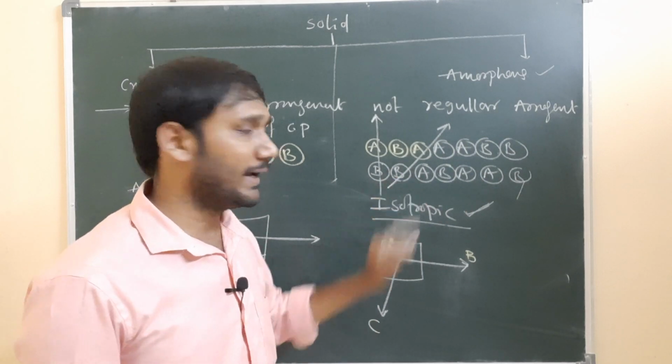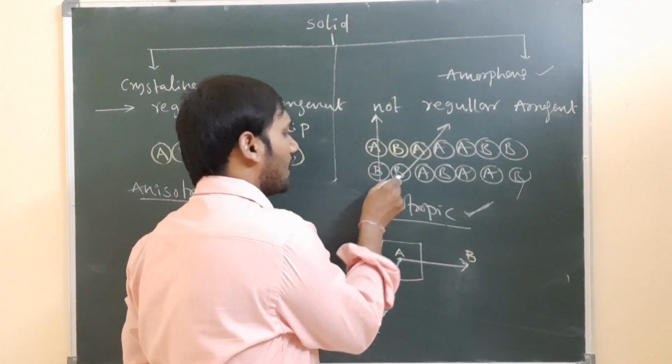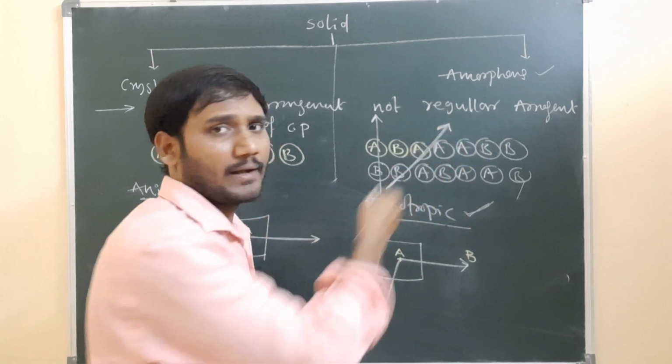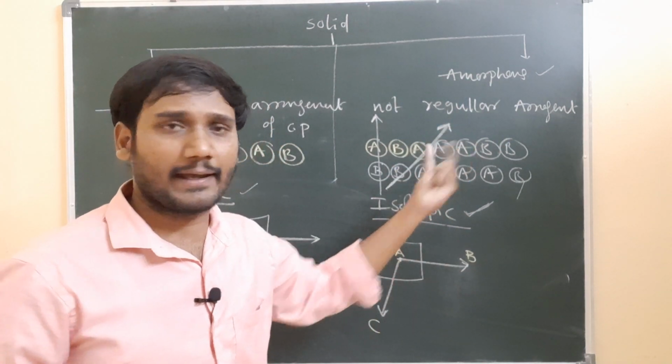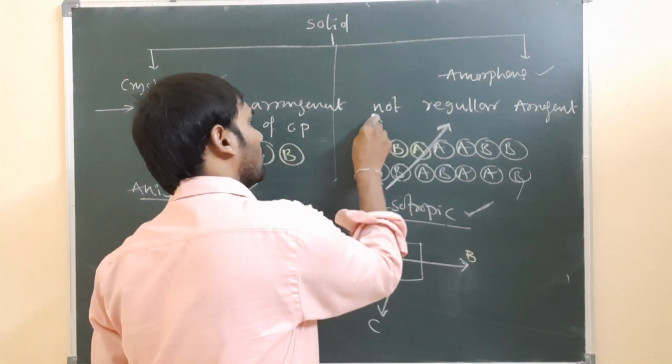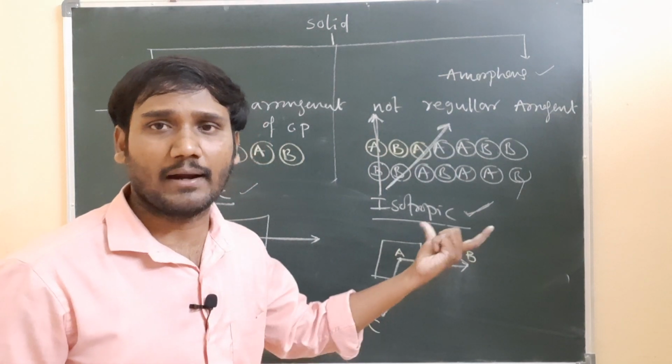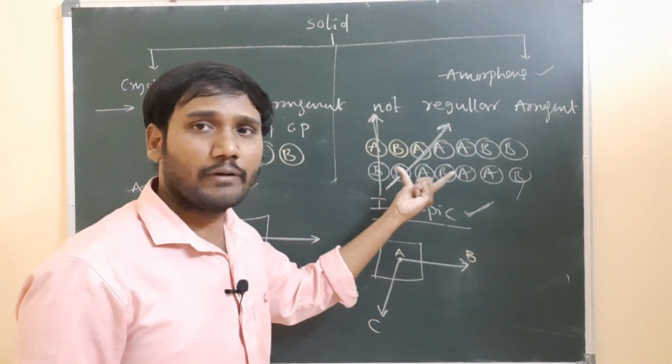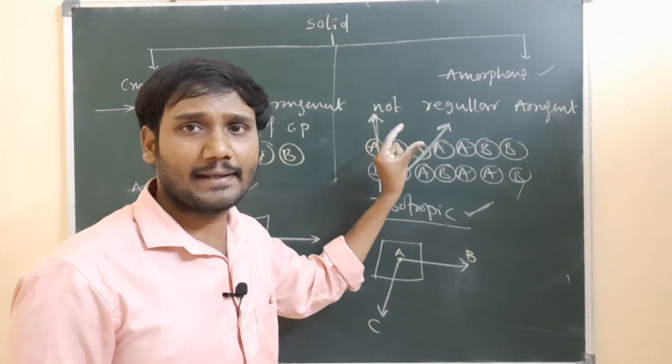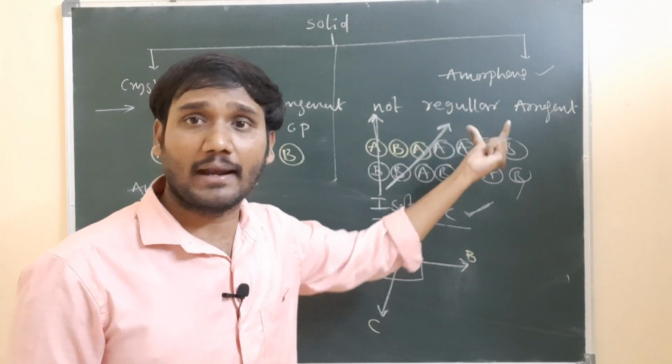So I am taking two directions; in one direction the next particle we cannot expect, and in the other direction also we cannot expect the next particle.